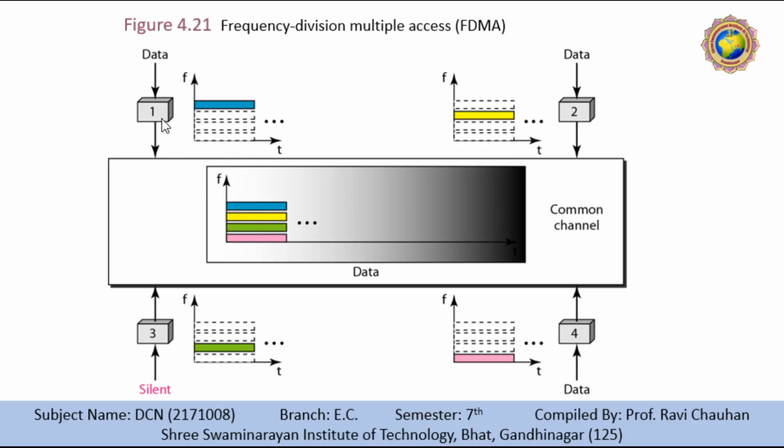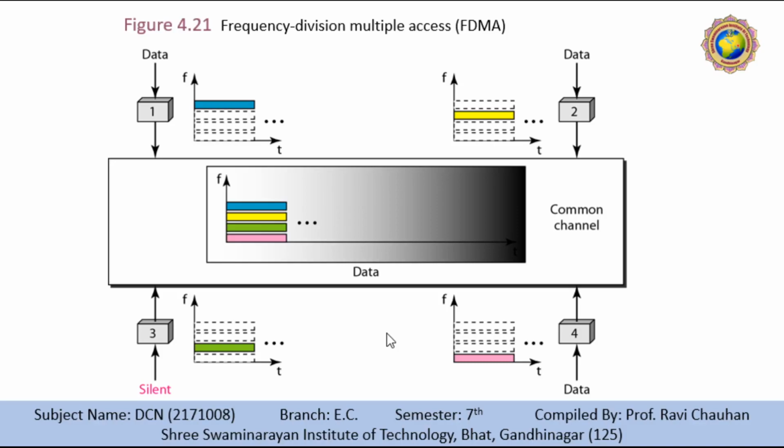Suppose 1 has a blue line, 4 has a pink line, 3 has a green line, and 2 has a yellow line, which is the allocated band to each station. In other words, each band is reserved for a specific station and it belongs to the station all the time. Means a particular band colored in blue is dedicated all the time to station number 1. Same for the others.